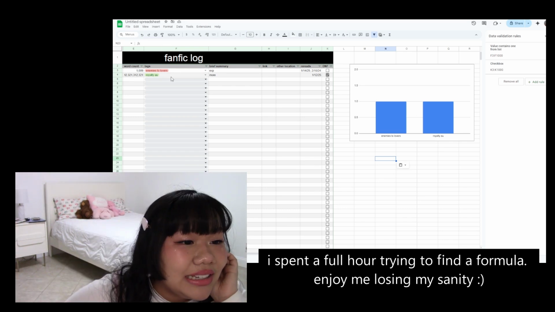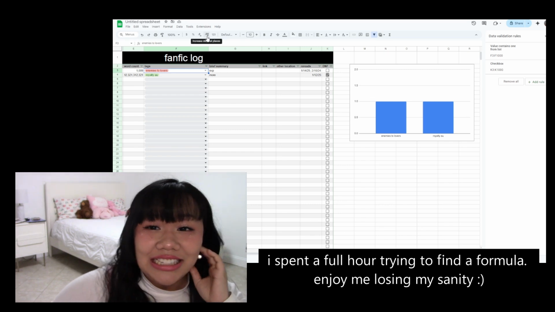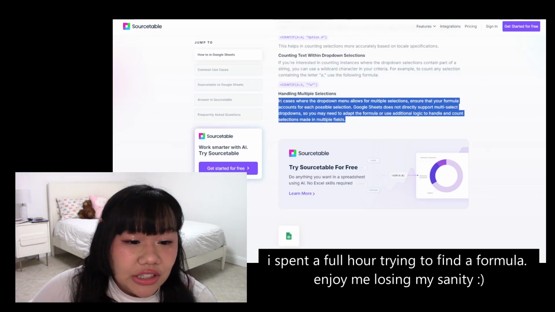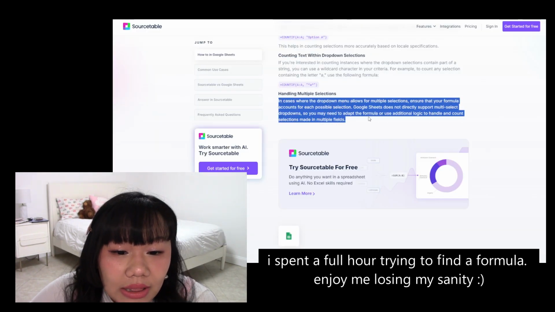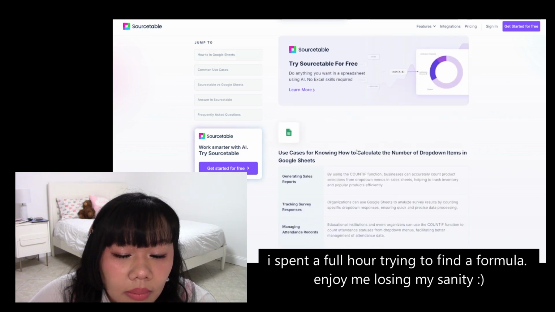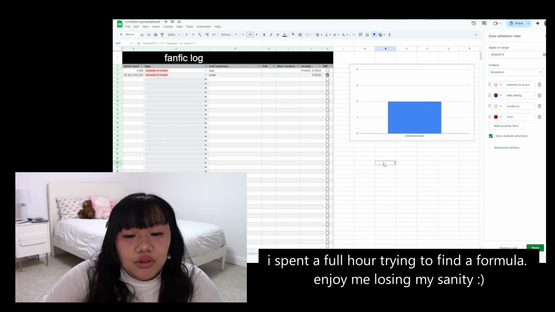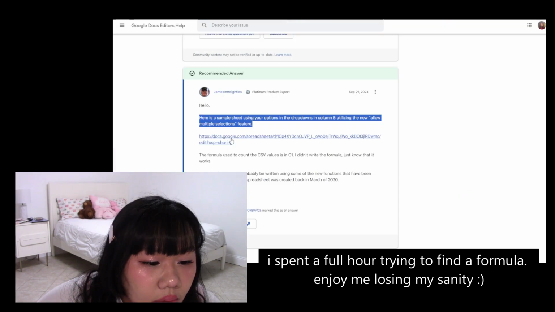How do I use this? How do I use the function? This is rough. Okay. Handling multiple selections. In cases where the drop-down menu allows for multiple selections, ensure that your formula accounts for each possible selection. Well, how do I adapt? That's not what I want. How do I add more logic?